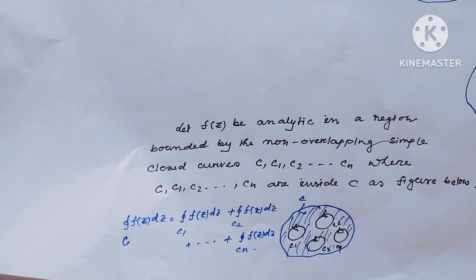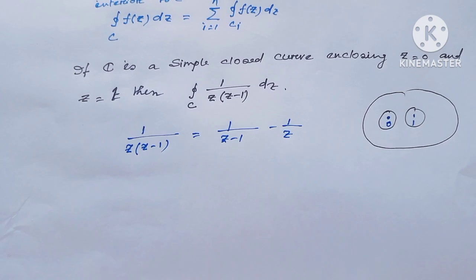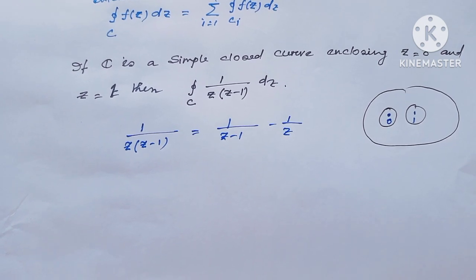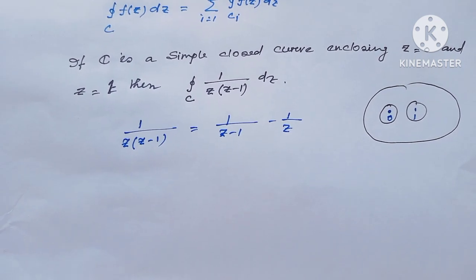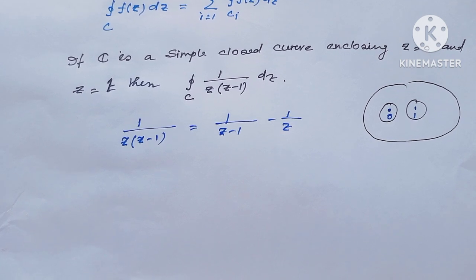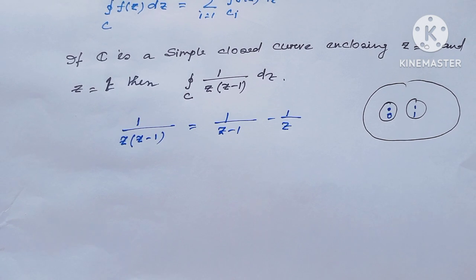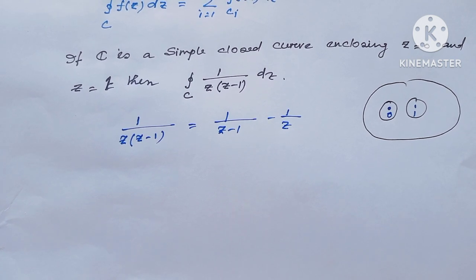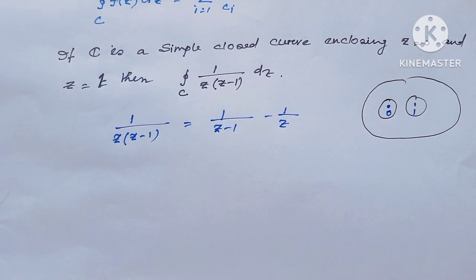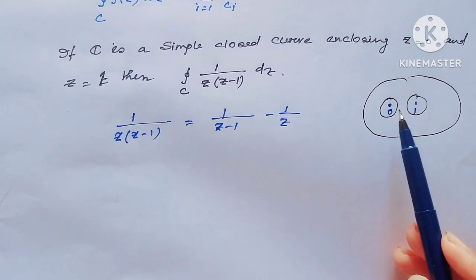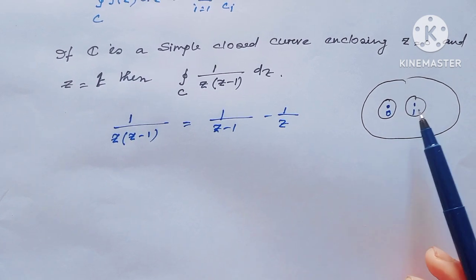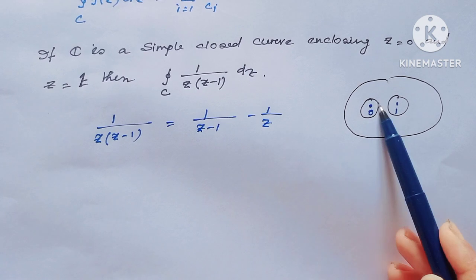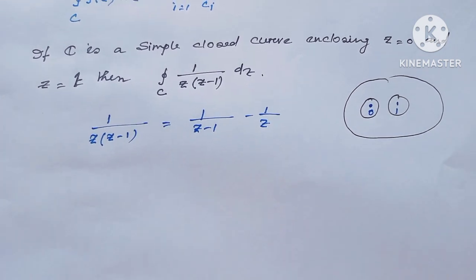Now let's see one example. Consider, for example, C is a simple closed curve enclosing z equal to 0 and z equal to 1. Then what is the value of the integration of 1 over z times (z minus 1) dz? We can write 1 over z times (z minus 1) as 1 over (z minus 1) minus 1 over z. Here this is the multiple region, because this is the hole around the point 0 and this is another hole around the point 1.